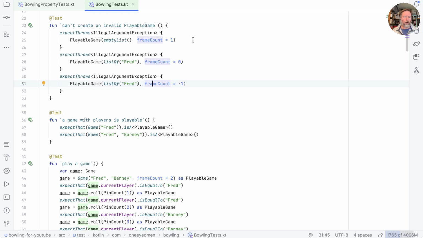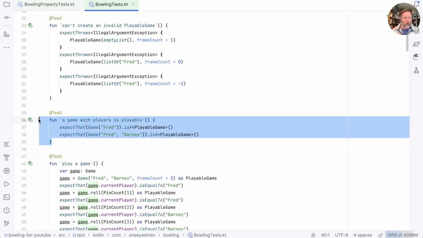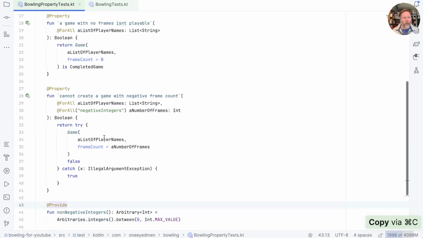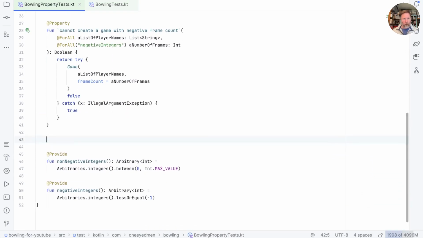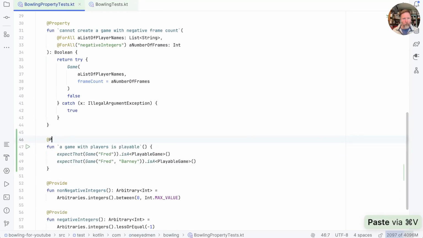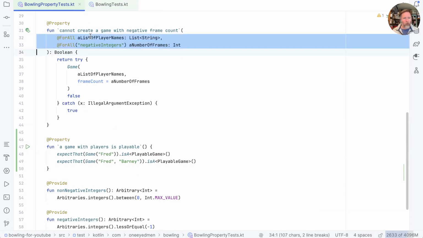Good. Okay then, before we get on to actually playing a game, we have one more test here. A game with players is playable. Again, this has two examples, but they're just a single player and two players, and they're not testing the frame count. Anyway, let's take that, copy it over into here, and we'll say that this is a property, and in the same way here, we want a list of player names.